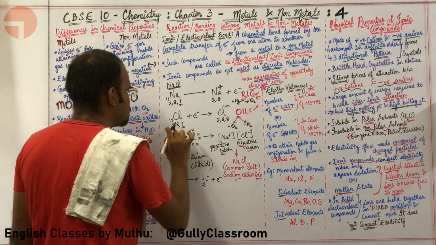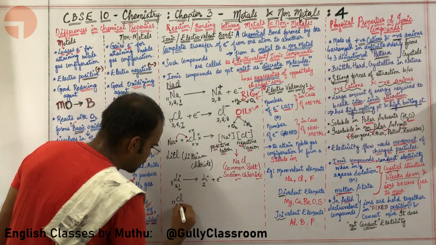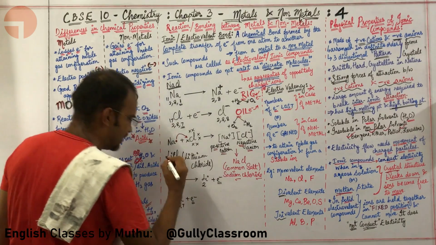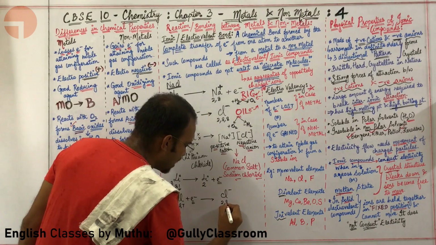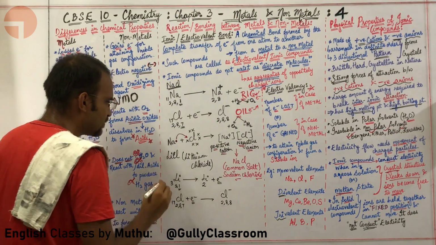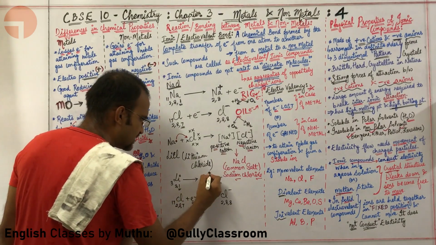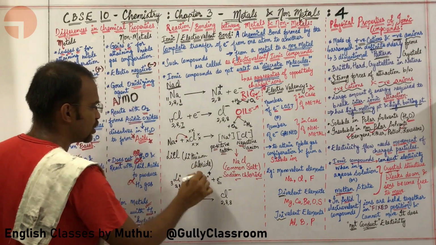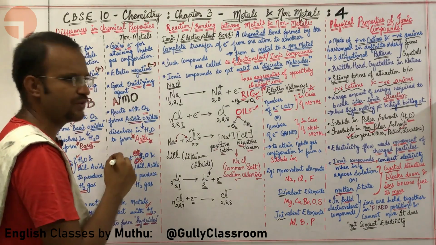What will happen with respect to chlorine? Once more, chlorine. Atomic number 17, electronic configuration 2, 8, 7. It will want to gain 1 electron so that it will attain 2, 8, 8, which is argon configuration. That is fine, sir. Now, why are you putting plus over here, sir? I am putting a plus because lithium is losing 1 electron in order to attain just 2, which is the first shell, helium configuration.